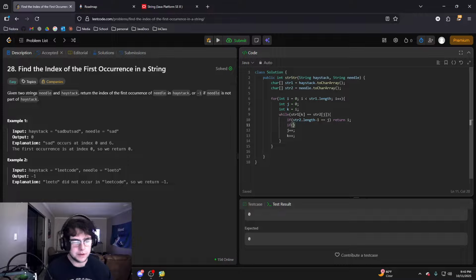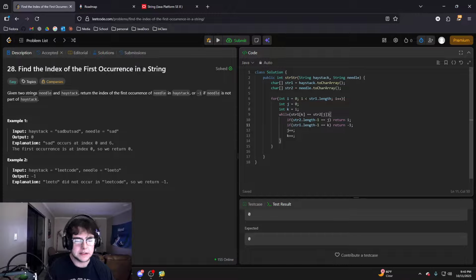And then next we want to check if string 1 dot length is equal to k, and if so we want to return -1.